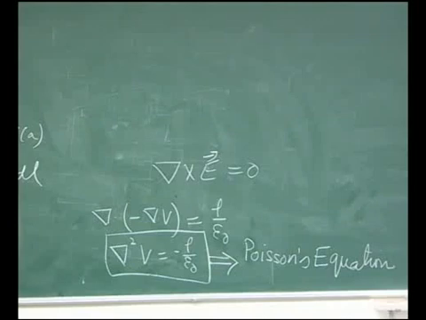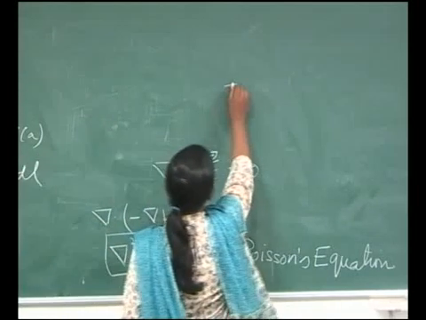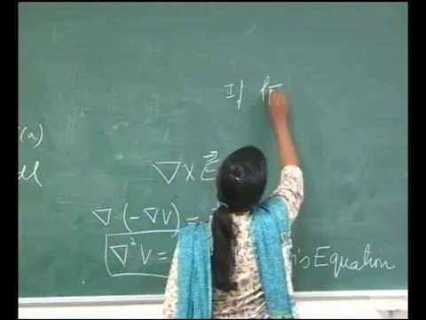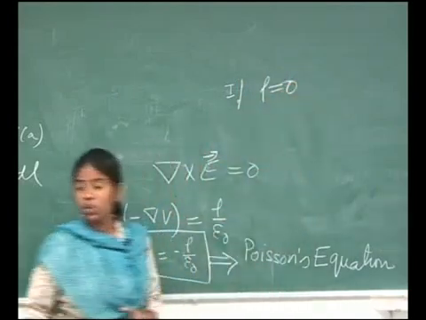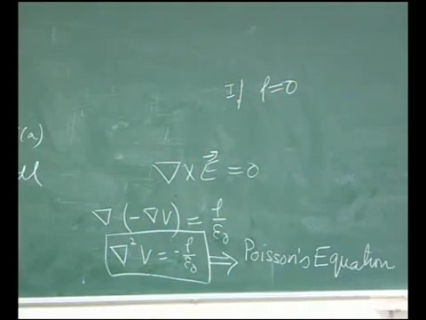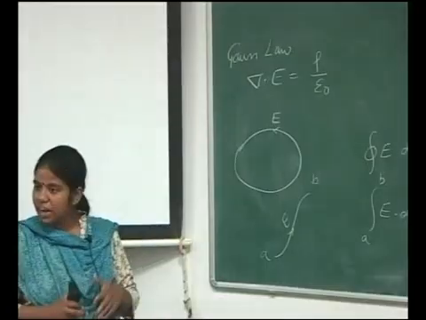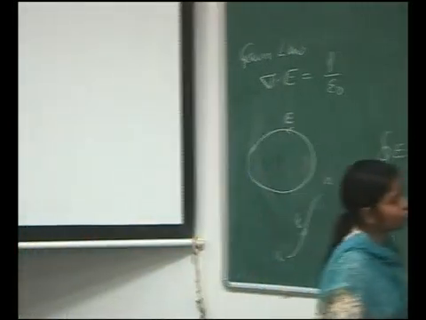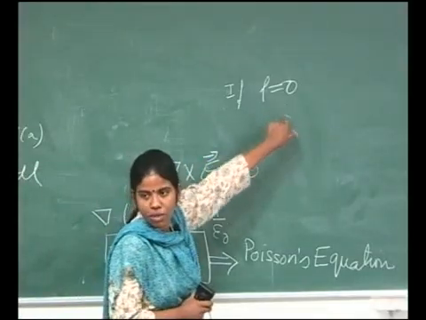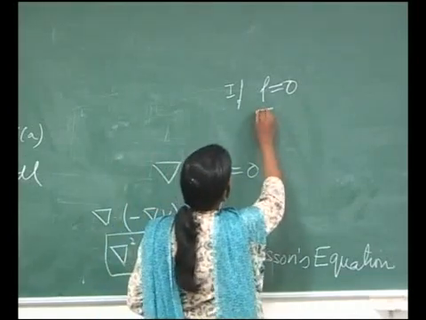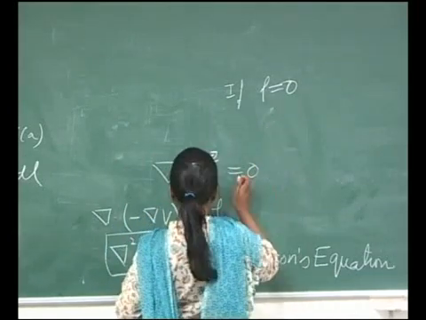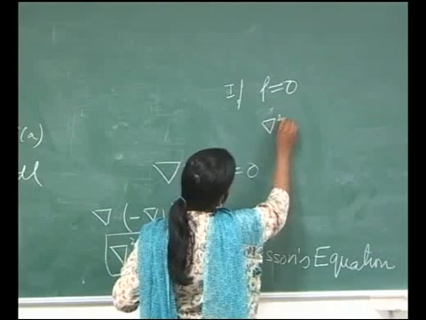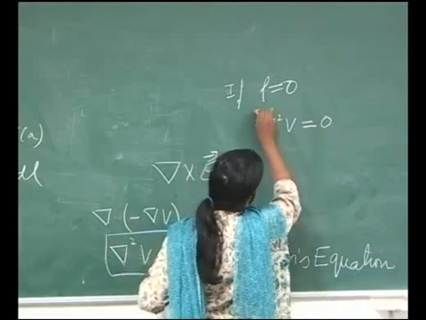Okay. So, it means if rho is 0 in a small volume, this rho is not for the entire space. I am choosing a small volume and I am saying that if rho is 0 in a small volume, then Poisson's equation becomes del square V is equal to 0.